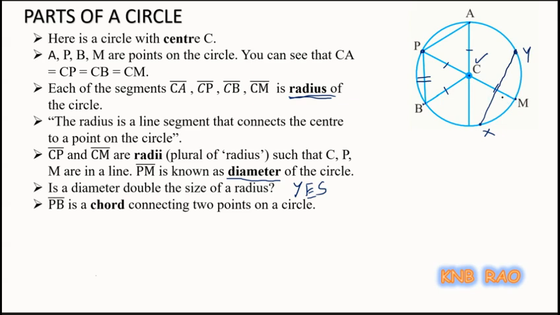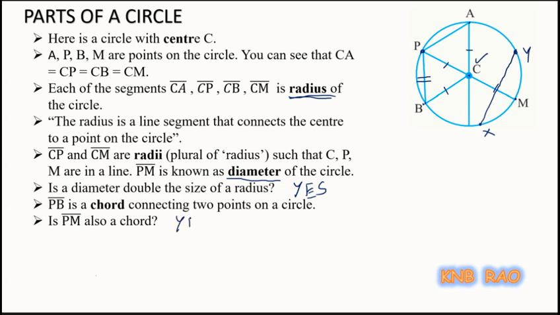Now next question comes, is this diameter a chord? Is this PM a chord? Obviously yes, because P and M are 2 points of a circle and we are joining them. This line segment is also a chord.